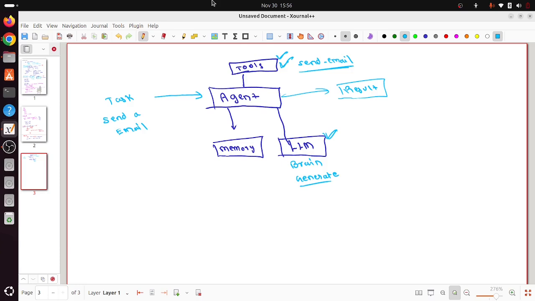Here we are not just using LLMs to generate content, but to do specific tasks related to our day-to-day work or anything else. I'm just telling a very simple example, but you can imagine you can do a lot of advanced things using agentic AI. So this is a brief introduction to agentic AI, generative AI, and of course AI itself, that is machine learning and deep learning. I hope you understood and got the basic idea of this.